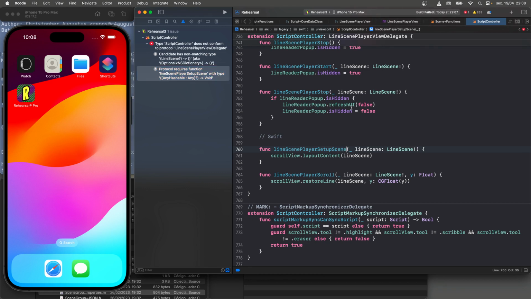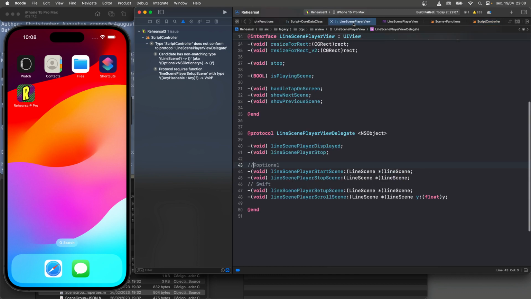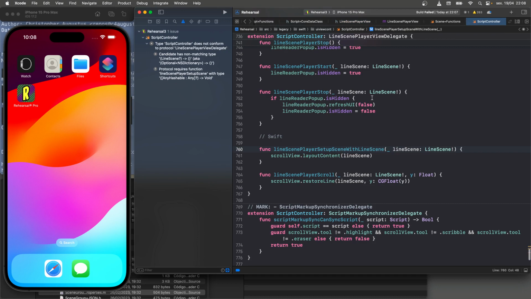Well, as it turns out, if we do this, because the automagic translation of this is to take line scene, which you can see is in camel case, in other words, first letter is lowercase, and append it to the name of the method that it expects to see in Swift if you're using Swift, right? So if this implementation was in Objective-C, it would be fine, but it's not in Objective-C, it's in Swift.